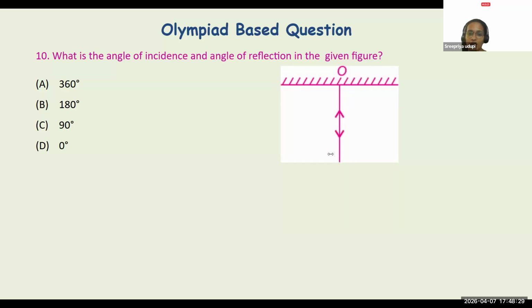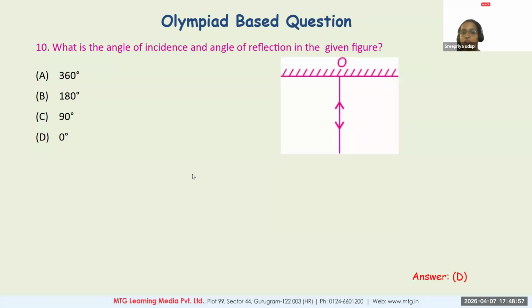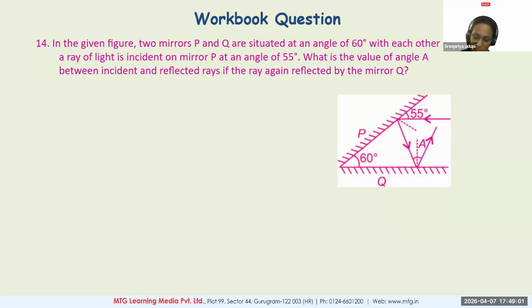Yes, correct. Very good. All of you are able to see very clearly that light is falling on the surface, but it is falling perpendicular to the surface, which means it is falling along the normal. So whenever a light ray falls along the normal, angle of incidence is going to be 0. If angle of incidence is 0, angle of reflection is also 0. Why is angle of incidence 0? Because angle of incidence is always the angle between the incident ray and the normal. But here the light is entering in the direction of the normal. So therefore, angle of incidence is 0. Right? Perfect.